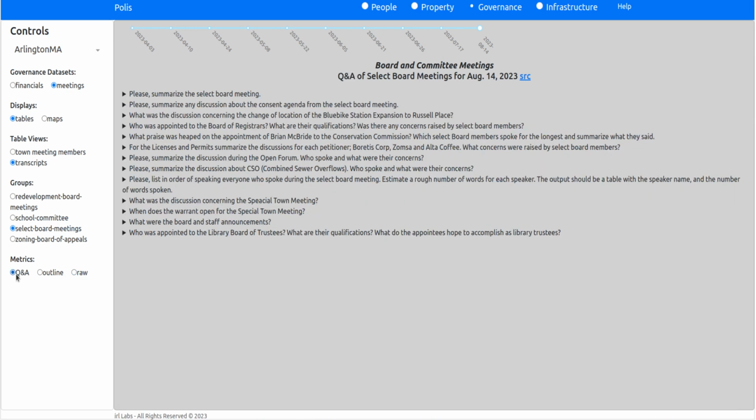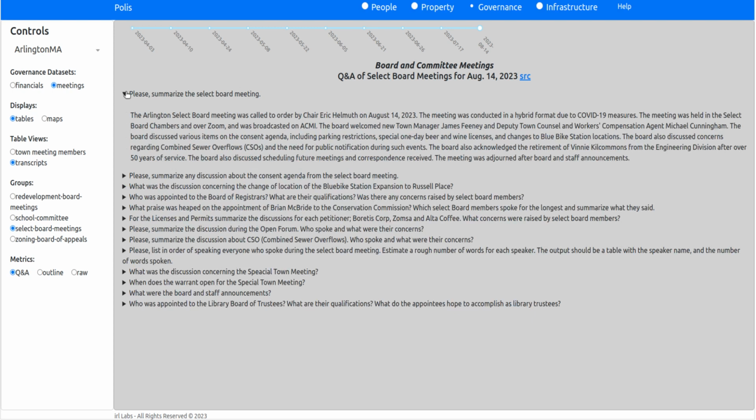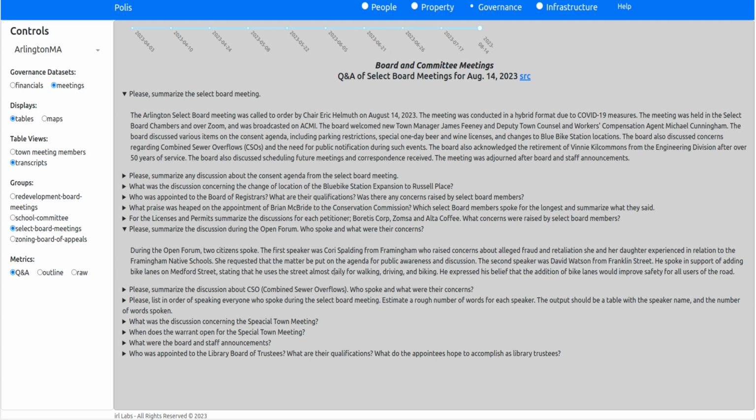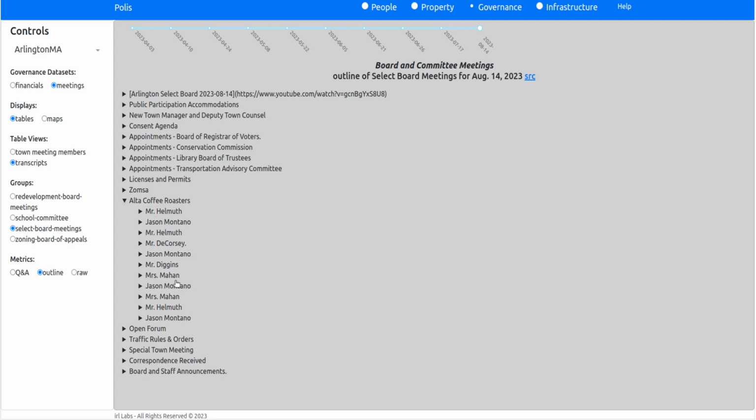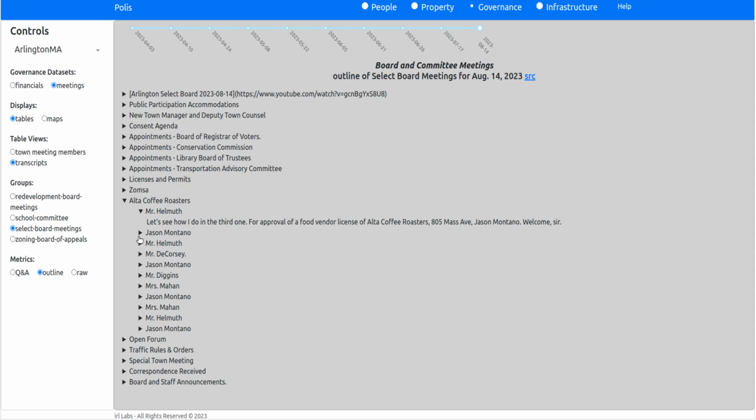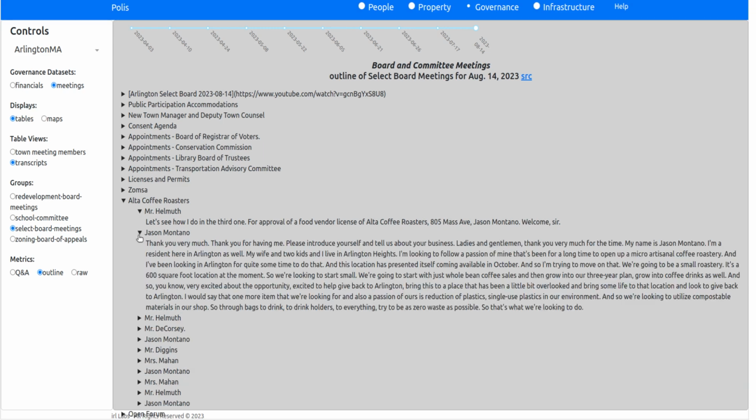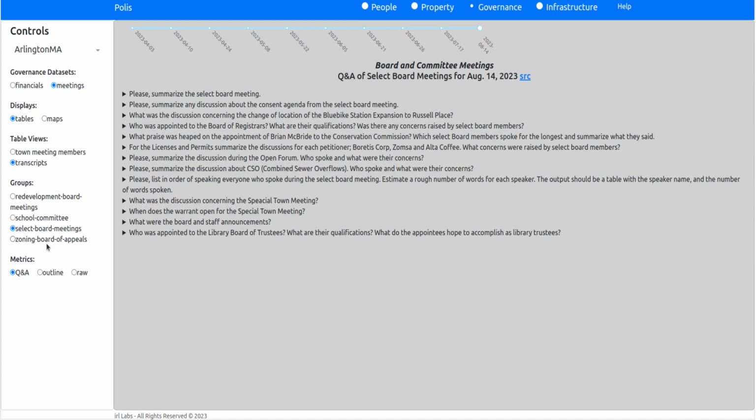We asked some questions and answers of the transcript, which it summarized for us. So summarize the entire meeting, or summarize the discussion during the open forum and who the speakers were. There's also an outline of the meeting that shows all the different agenda items. And if you click on it, it'll show you who spoke on each agenda item and what they said. The Q&A can become very useful.